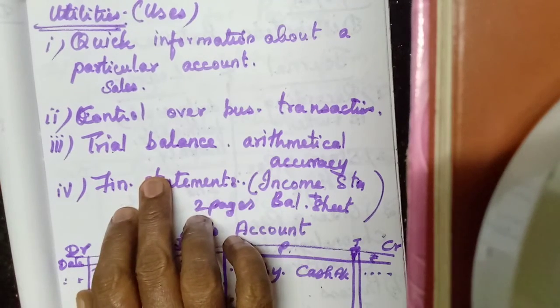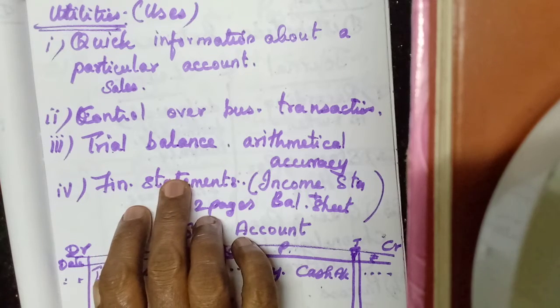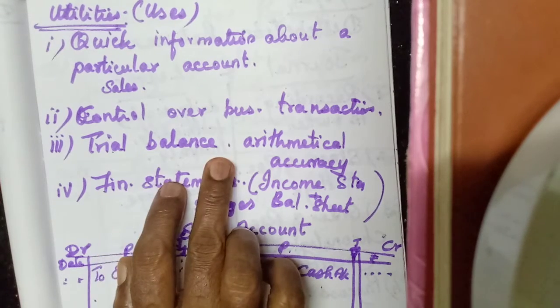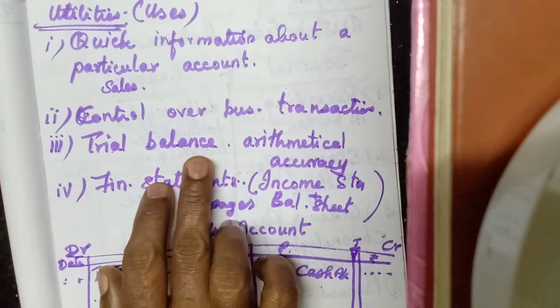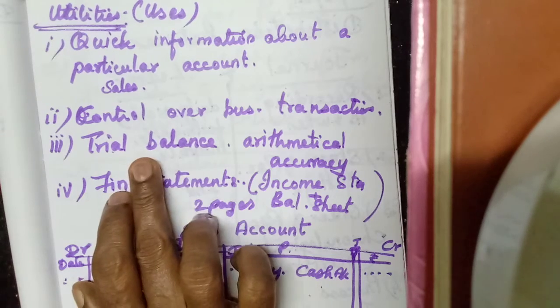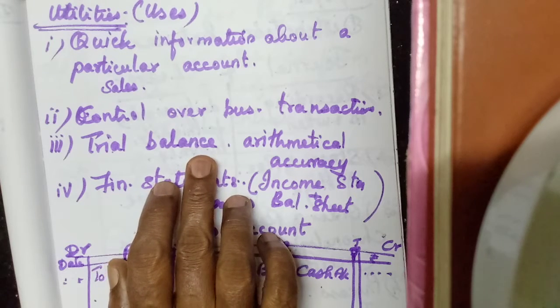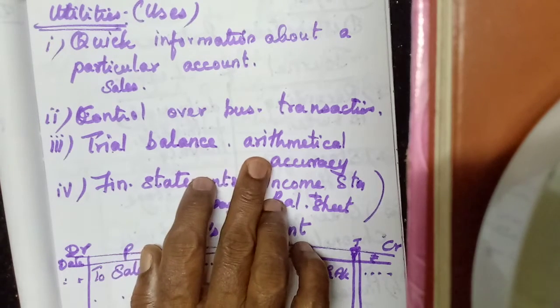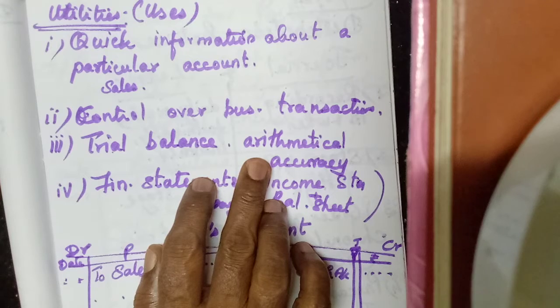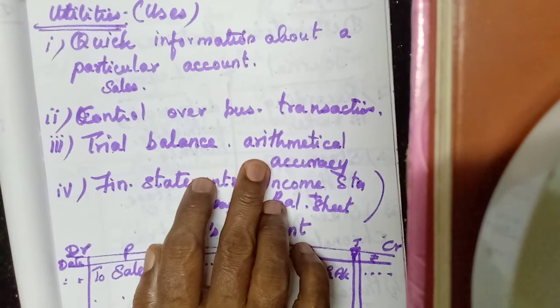Then the trial balance can be prepared. We know the balances of ledger accounts will be summarized in the trial balance. All accounts balance will be written in one place. There some accounts will be debited and other accounts will be credited.